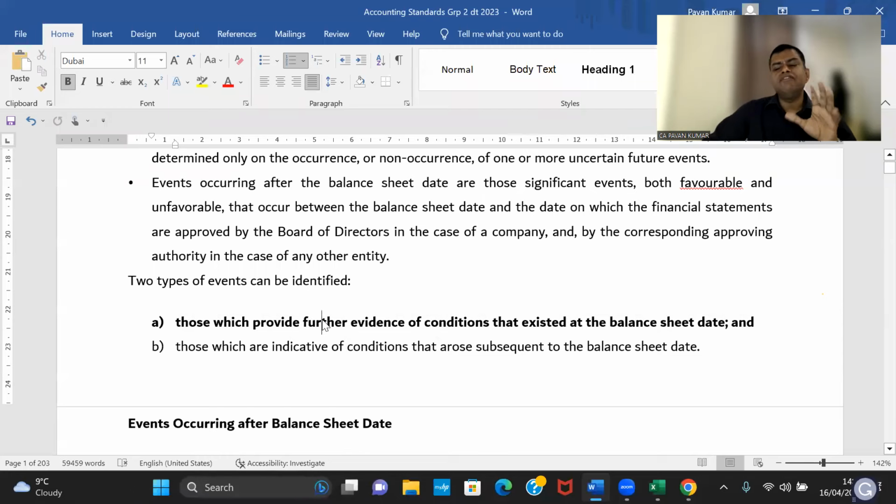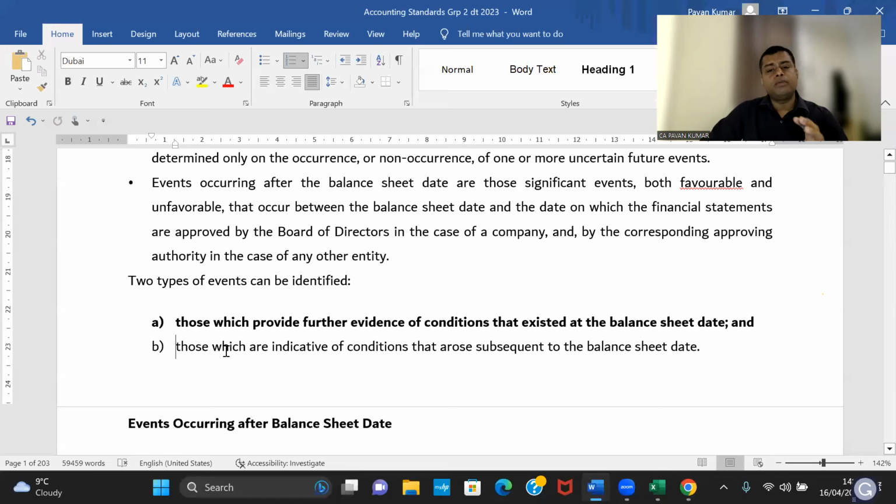Can you tell me quickly without wasting time? Is there any nickname for these events, those which provide further evidence of conditions that existed at the balance sheet date? What do we call this? We call this an adjusting event. Excellent. Okay, so obviously the second one is a non-adjusting event. Those which are indicative of conditions that arose subsequent to the balance sheet date are non-adjusting events.